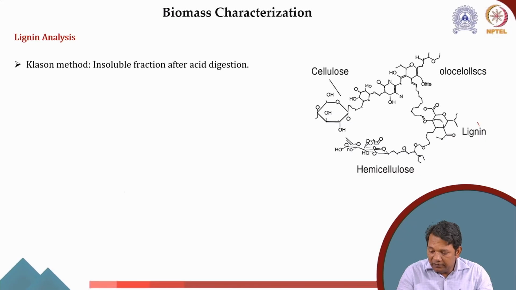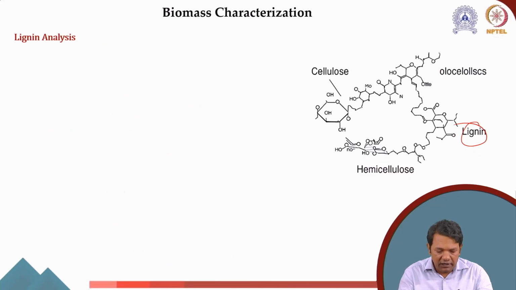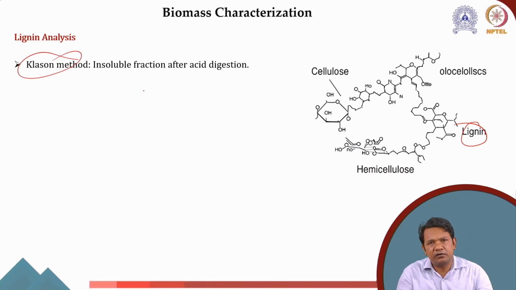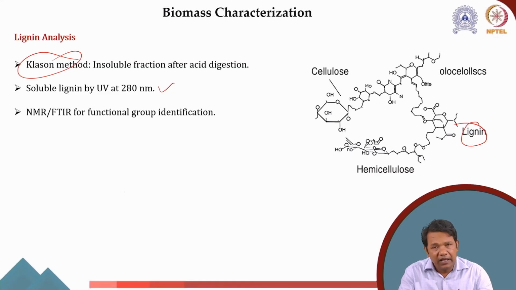In order to analyze the lignin content, we use the Klason method. Like here I showed you that we use the two-step acid hydrolysis method, or biochemical method, to measure the lignocellulosic biomass composition. Similarly, for lignin analysis, we use the Klason method, where the insoluble fraction is measured after the acid digestion. The soluble lignin is measured by UV at 280 nanometers. NMR and FTIR are used for identifying the functional groups present in the lignin.